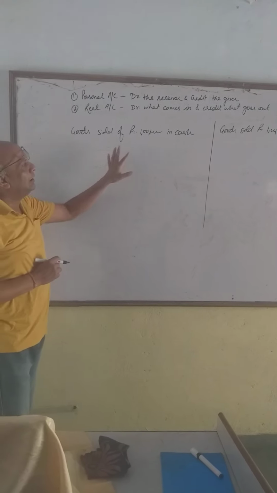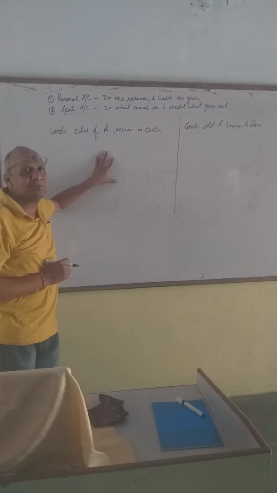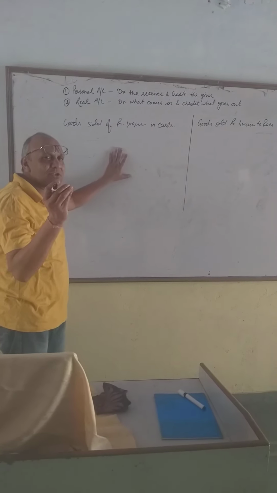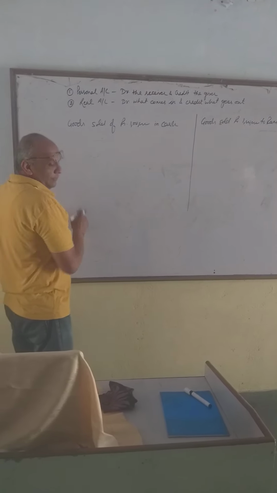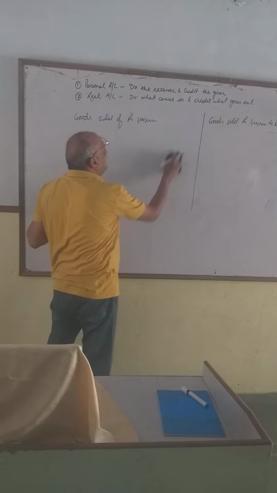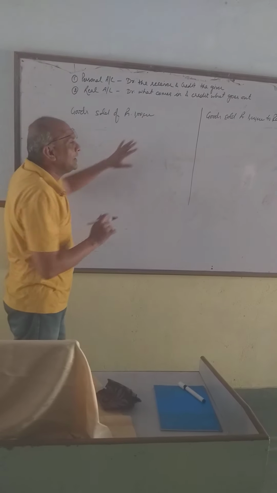What do you feel? Both the transactions are same, or is there any difference between these two transactions? Though both are same, there is a small difference. When we say goods sold of rupees 1 lakh in cash, or if I write goods sold of rupees 1 lakh, the meaning is same.